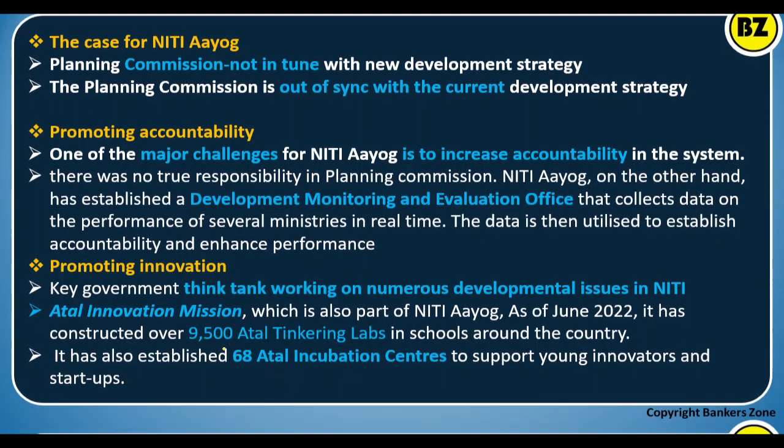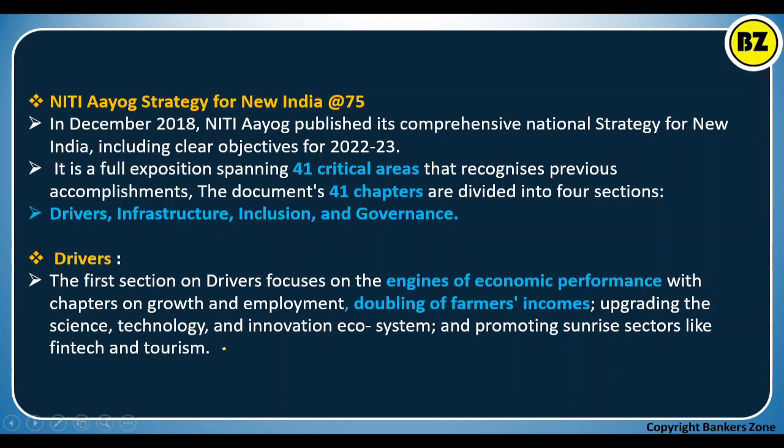Now we'll move to the next. See here, NITI Aayog Strategy at 75. So what is the strategy? In December 2018, NITI Aayog published its comprehensive national strategy for the new India, including clear objectives for 2023. Basically, it is the strategy given by NITI Aayog when India was celebrating its 75th independence year, right?